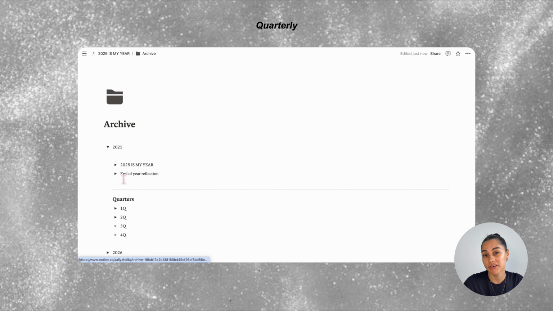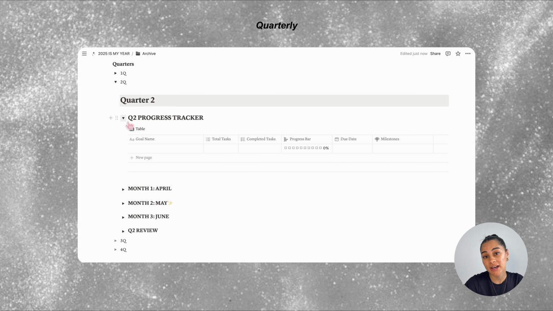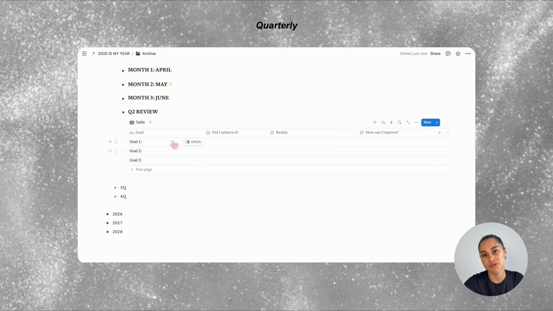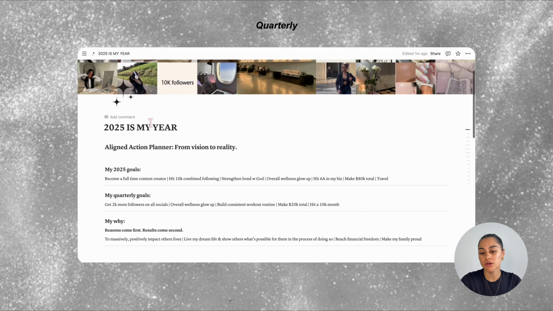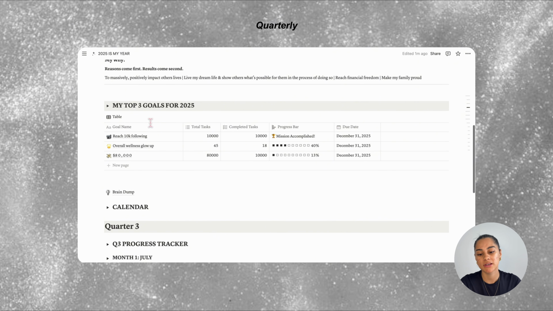At the end of every quarter, I'll look at my progress tracker, see how I did with achieving my goals, and complete the quarter review. Then I will also review where I'm at with achieving my top 3 goals for the year. I'll set some time aside to have a look at the top 3 goals progress tracker to see where I'm at. If I'm far off achieving those goals, I'll brainstorm to see what I may need to take out of my life that's not working and what I may need to implement to get me there.